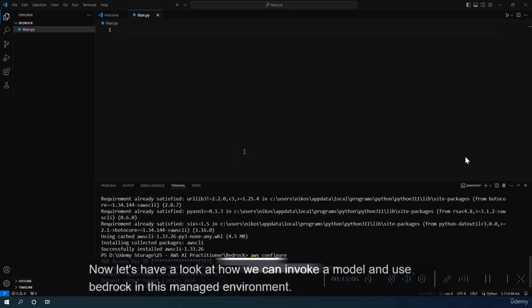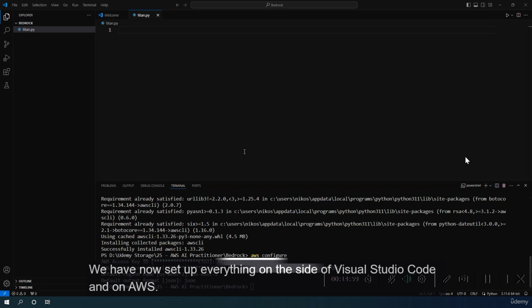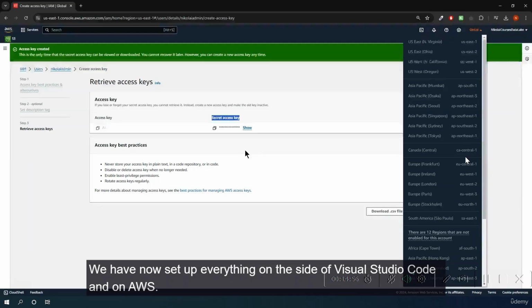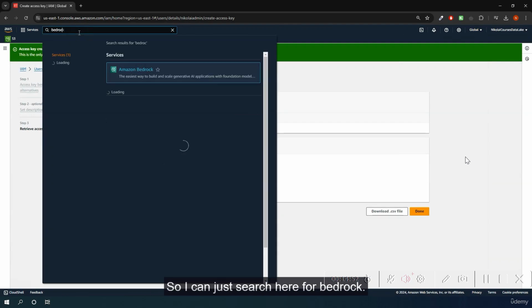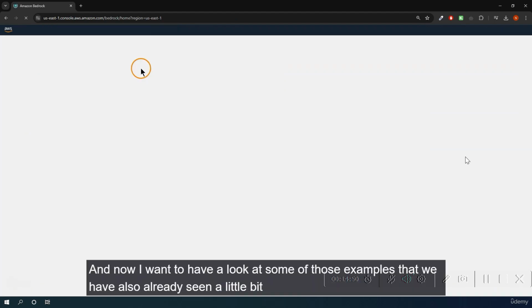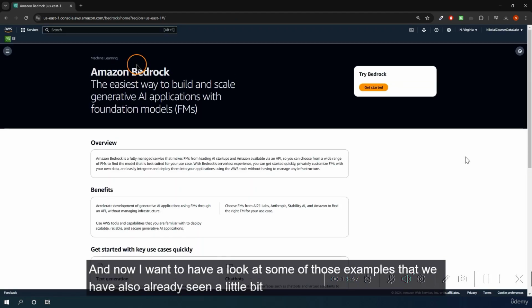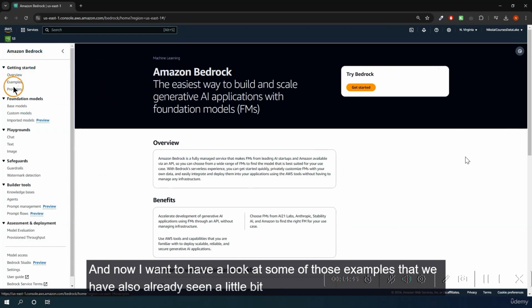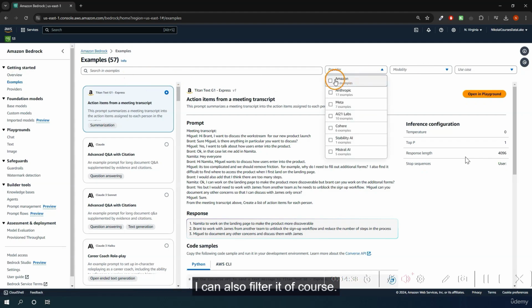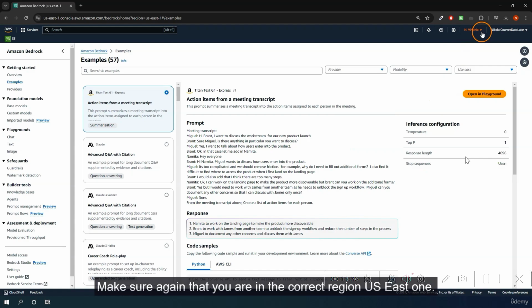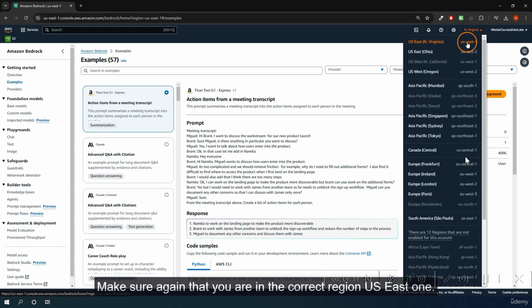Now let's have a look at how we can invoke a model and use Bedrock in this environment. We have now set up everything on the side of Visual Studio Code, and on AWS, we now want to again navigate back to Bedrock. So I can just search here for Bedrock, I can open it, and now I want to have a look at some of those examples that we have also already seen a little bit before. So I navigate to the examples. In here, I can find lots of different examples. I can also filter it. Of course, make sure again that you are in the correct region, US East 1.